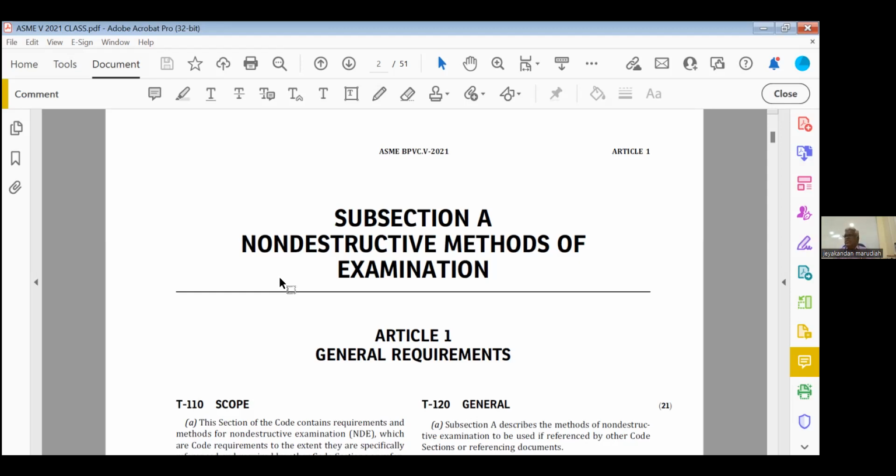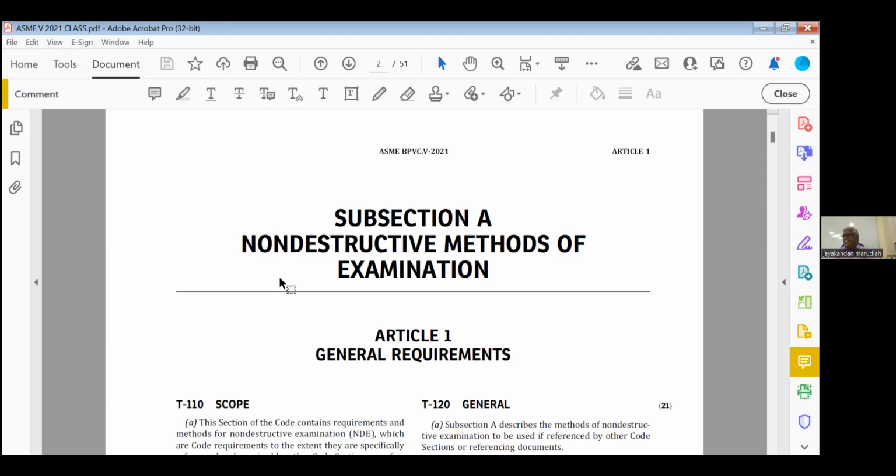So in the exam, if they are asking, NDE personnel shall be qualified in accordance with, I give 4 options. Option A, written practice, option B, reference code requirements, option C, SNT-TC-1A, option D, CP 189. Which is correct answer? Again, I will repeat. NDE personnel shall be qualified in accordance with: written practice, reference code requirements, SNT-TC-1A, CP 189. Reference code requirement. That is the correct answer.